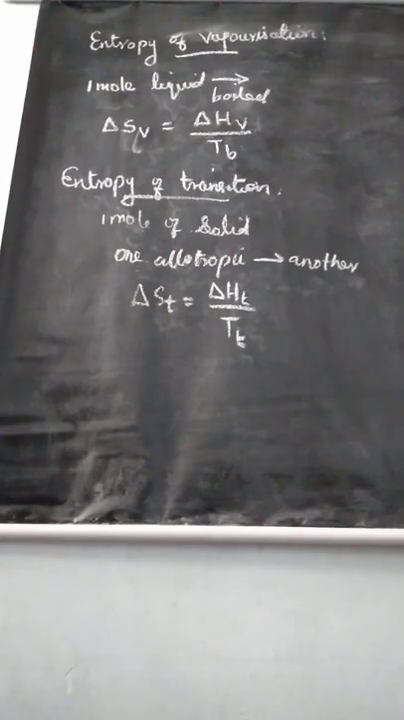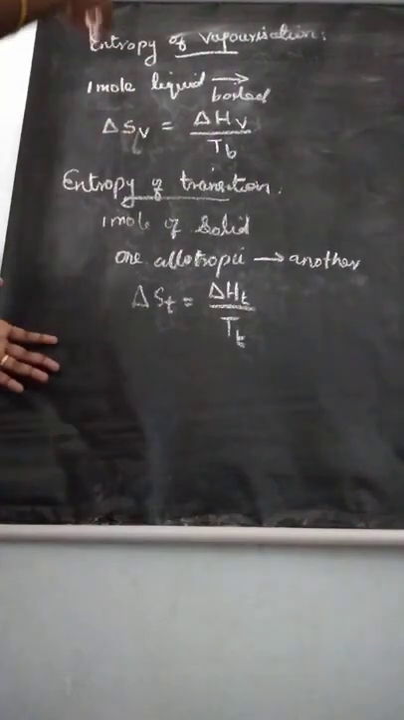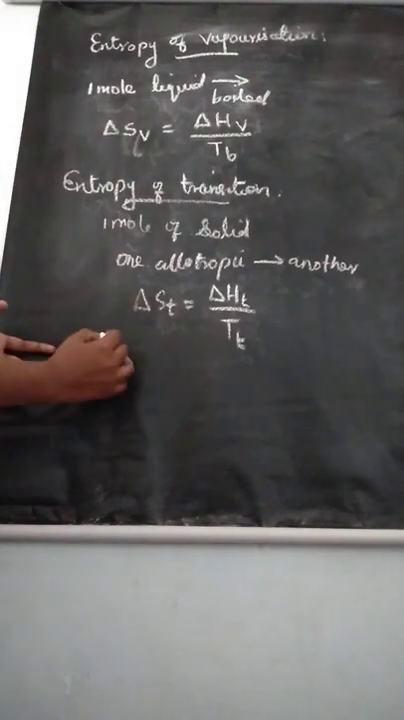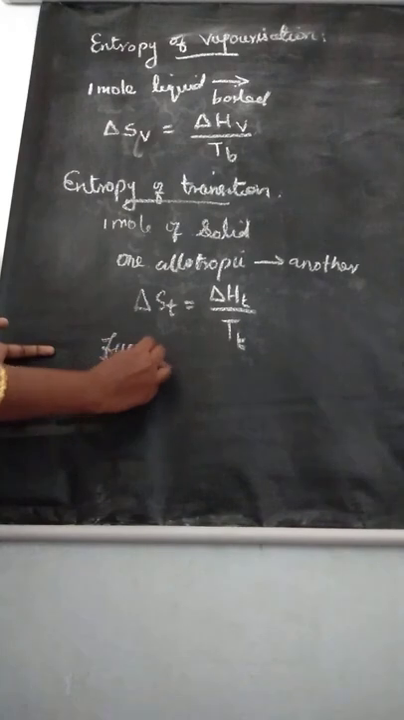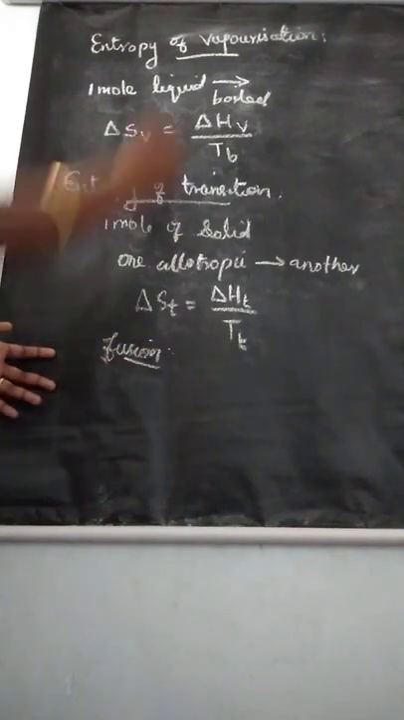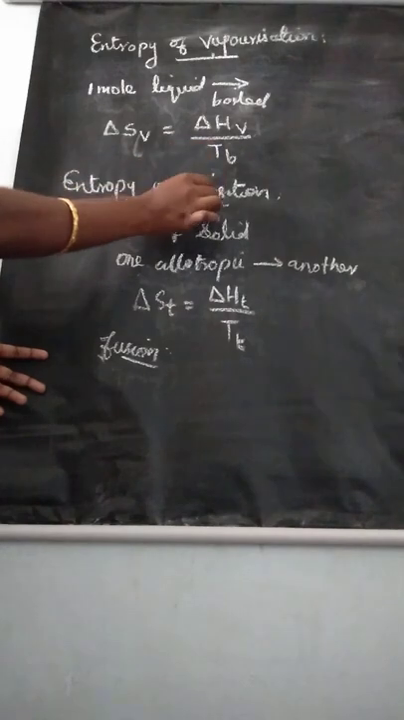So entropy change accompanying change of phase means there are three topics we learned. First we learned entropy of fusion. Then the second topic, entropy of vaporization. Third topic, entropy of transition.